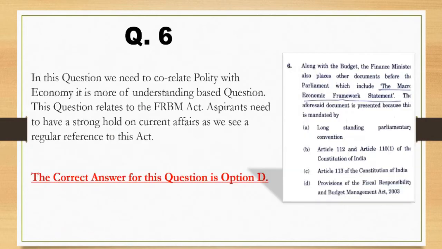Moving ahead, we had question number 6, which was correlated with the economy, meaning the polity and the economic question were correlated and need more understanding. This question relates to the FRBM Act, and the aspirant needs to have a strong hold on current affairs and regular reference of this act. According to the options, the correct option is option D.